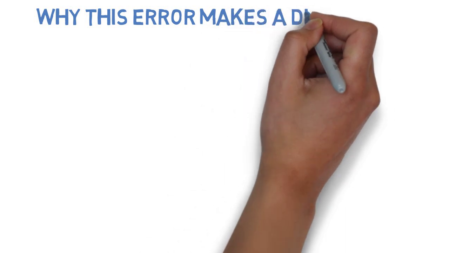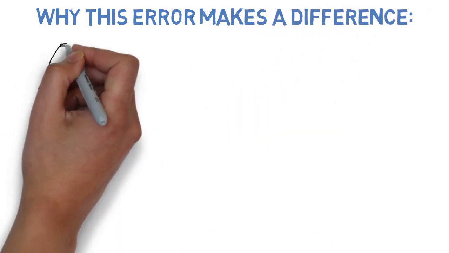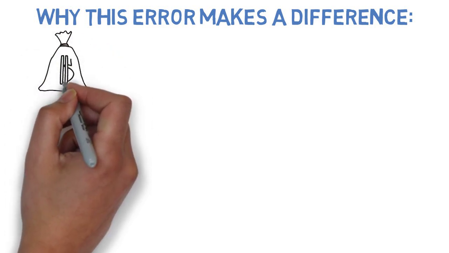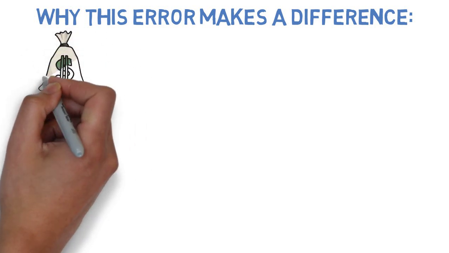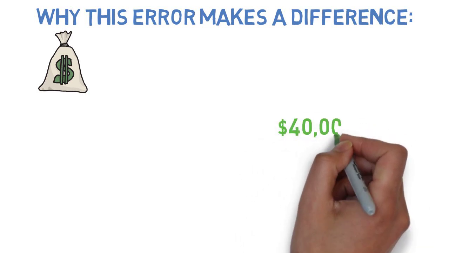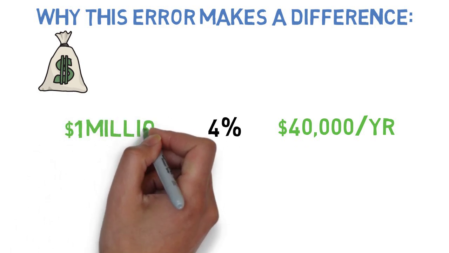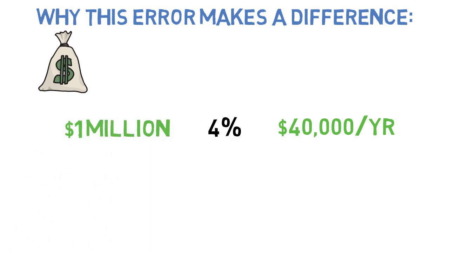So first things first. Why does this error make a difference? Well, there's a couple of reasons. The main one is the effect of the targeted safe withdrawal rate on how much money someone needs to be considered financially independent. If someone's wanting to reach financial independence on, say, a $40,000 a year lifestyle, and they have a target safe withdrawal rate of 4% based on the asset allocation they're using, then they would need at least a $1 million nest egg to be considered financially independent. This is because their initial 4% withdrawal from that nest egg would be $40,000.